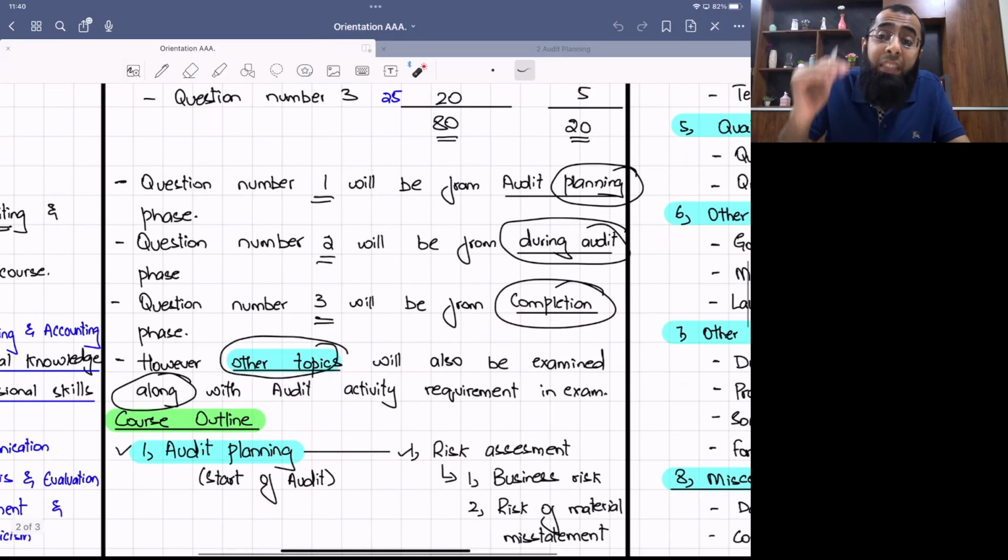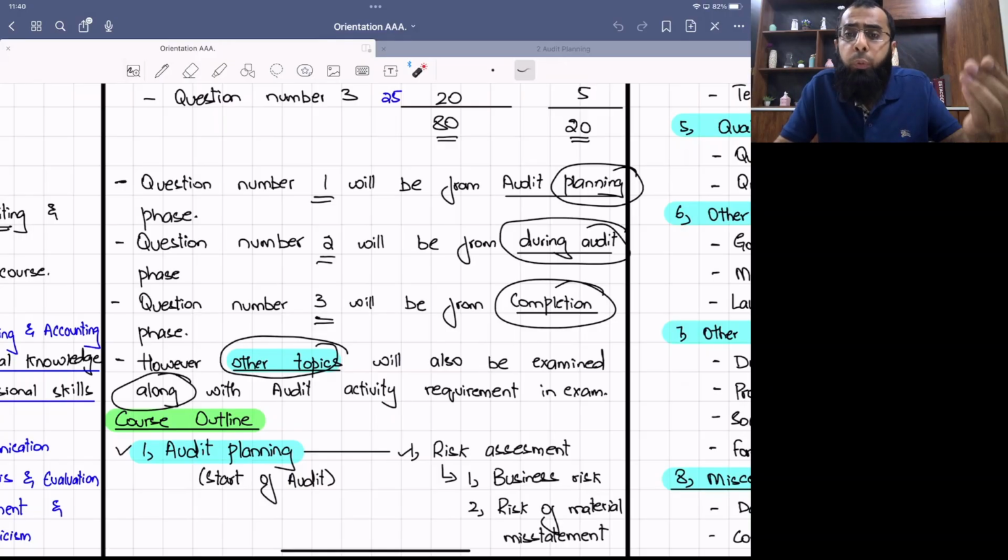But along with these three phases, you will also have requirements from other audit areas like other assurance engagements, due diligence, prospective financial information, social and environmental audit. You will also have areas from ethics. You will also have areas from quality control, going concern, money laundering, laws and regulation. So those other topics will also be examined along with these three phases of audit.